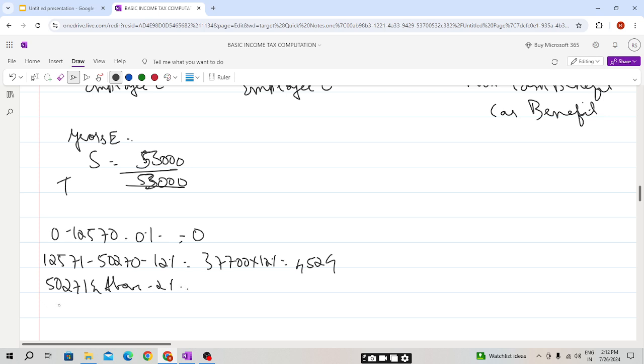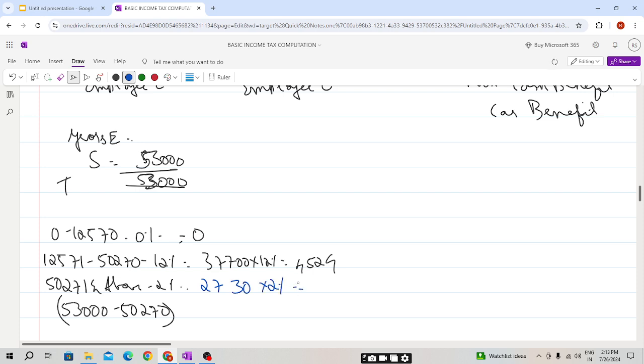So here it will be 53,000 minus 50,270. The excess amount will be 53,000 minus 50,270, which is 2,730, into 2%.